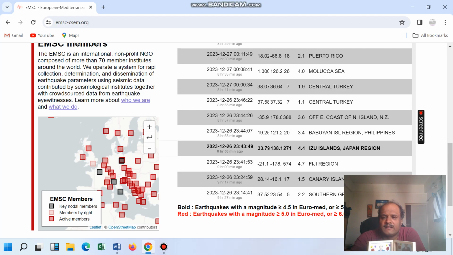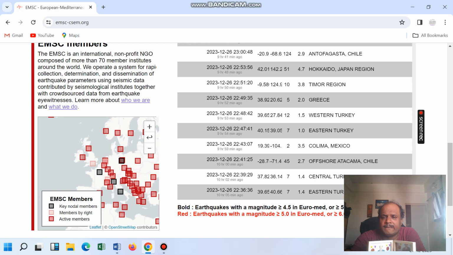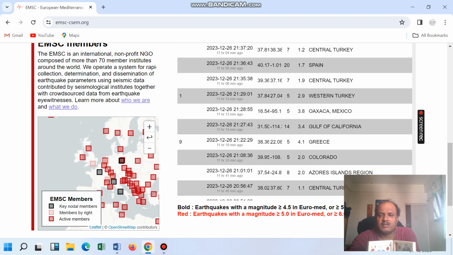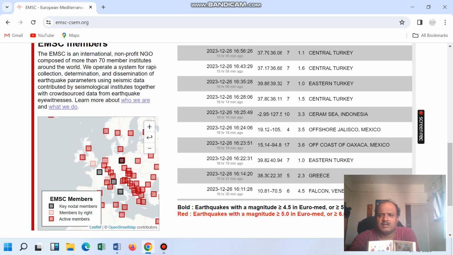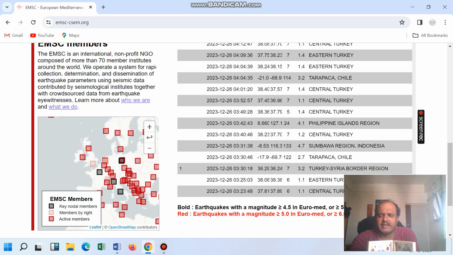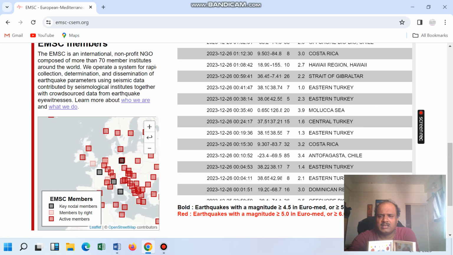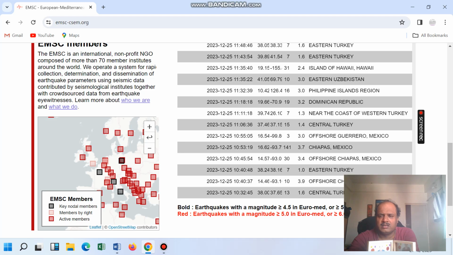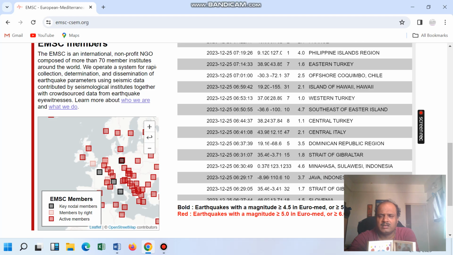Fiji, Japan, Greece, Mexico, Turkey, Java, Indonesia got earthquakes. So everywhere it's Turkey only. Chile also.